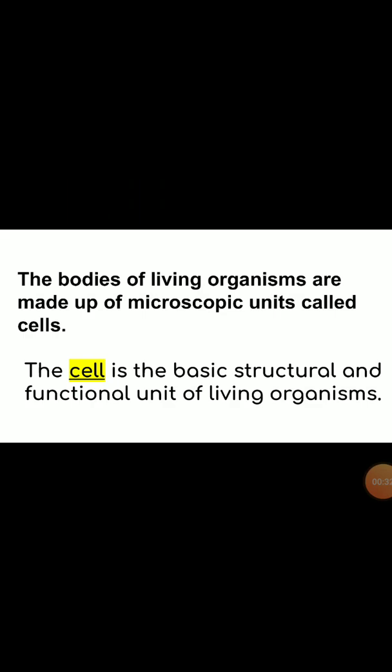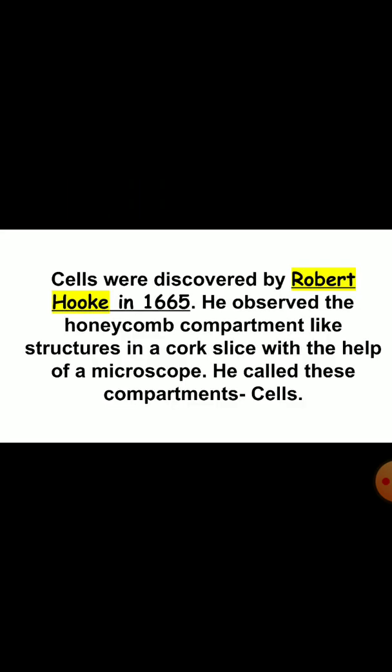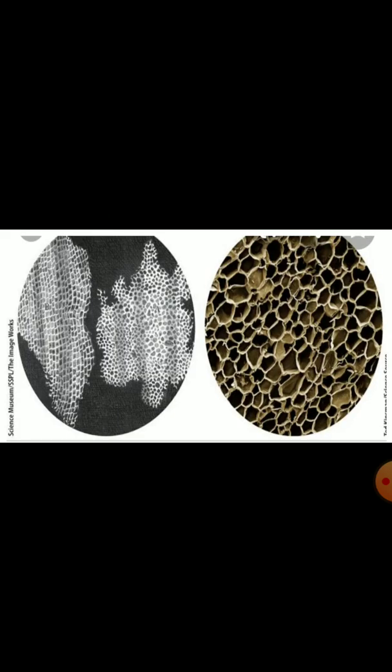We all know that the bodies of living organisms are made up of microscopic units called cells. The cell is the basic structural and functional unit of living organisms. Cells were discovered by Robert Hooke in 1665. He observed honeycomb compartment-like structures in a cork slice with the help of a microscope, and he called these compartments cells. Here you can see the diagram of cells.